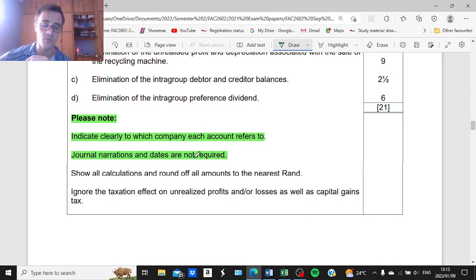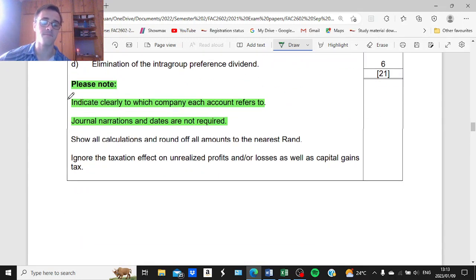And also, before you start with the journal entries, take note of your please note section. As is normal with a pro forma consolidation journal entry question, we need to indicate clearly to which company each account refers. And for this question, we do not need to provide journal narrations, which just means that we do not have to describe our journal entries.